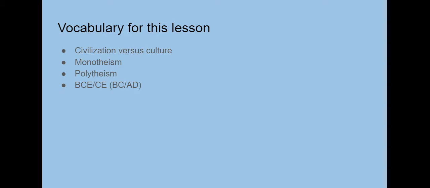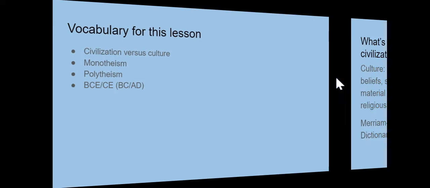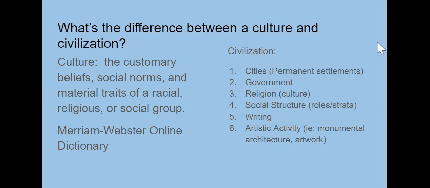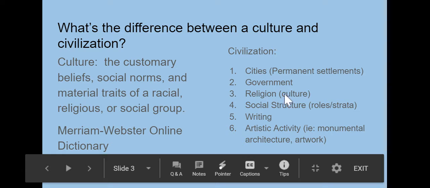So those are the terms that we're going to be using here today. So here we go. What is the difference between a culture and a civilization? Well, Merriam-Webster's dictionary defines culture as the customary beliefs, social norms, and material traits of a racial, religious, or social group. So this group they live in the same area, they have a lot of things in common. What they do on a daily basis, what their foods might be, what their religions might be, that is their culture. That is a part of civilizations, which you can see over here.